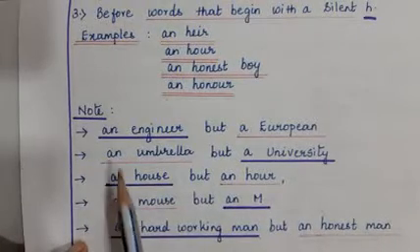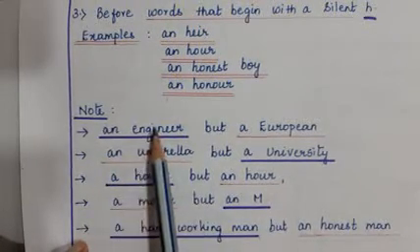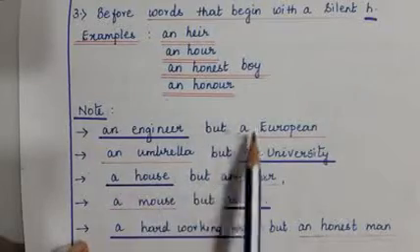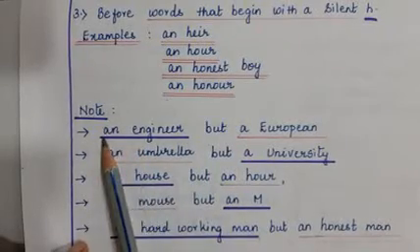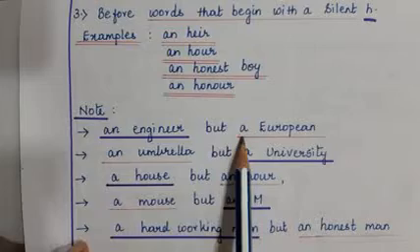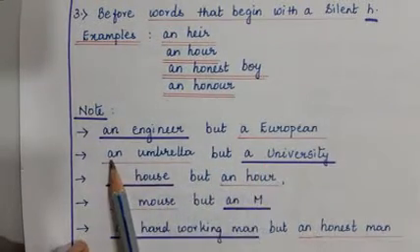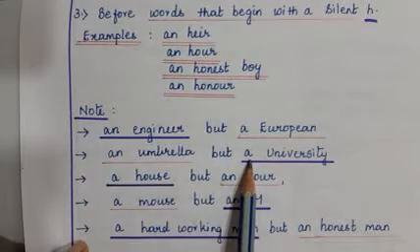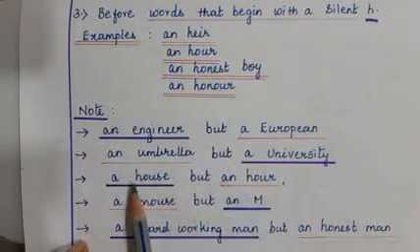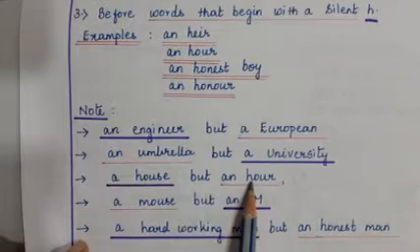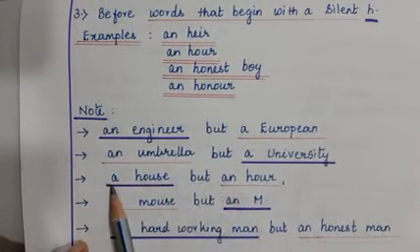You see that here, although both the words begin with E, here you are using an and here you are using a. Here both the words begin with U, but here you are using an and here you are using a. House and hour, both begin with H, but here an and here a.